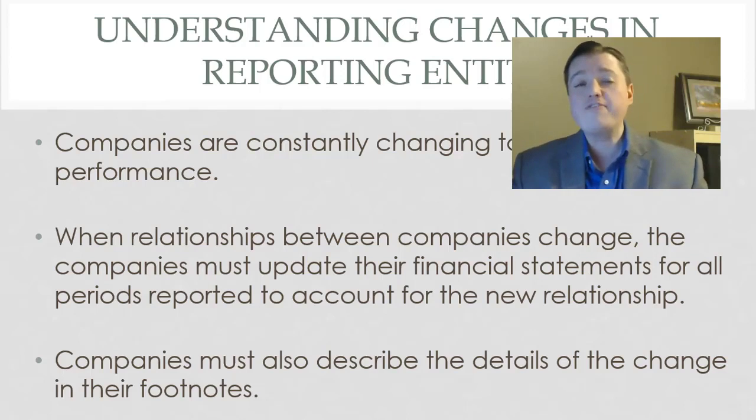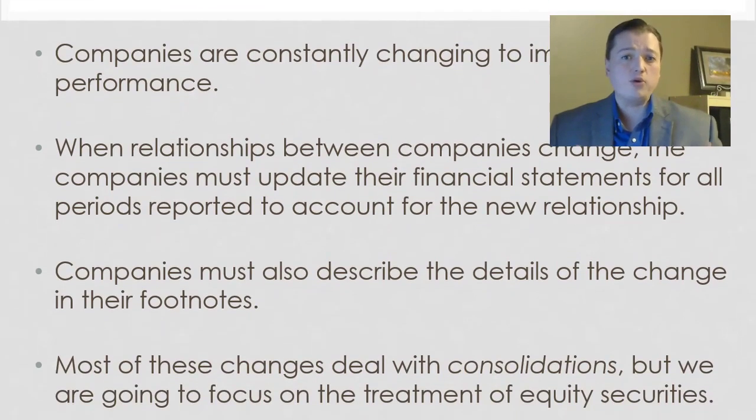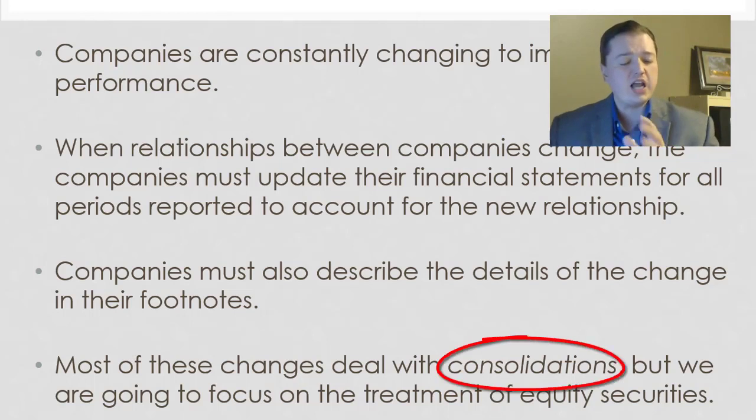What happens if you get above 50% and become actually the parent company? And when that happens, then again, the financial statements have to report those changes. Below 20%, above 20%, and then above 50%. Now, most of the time, when we're talking about changes in entity, we're talking about consolidations. That's getting above that 50% threshold. So I no longer just have significant control, I have complete control. I have more voting rights than anybody else.